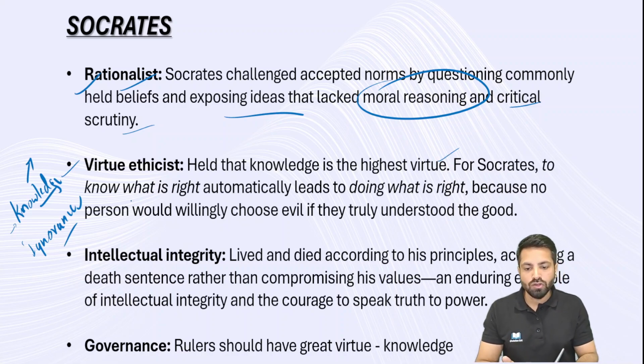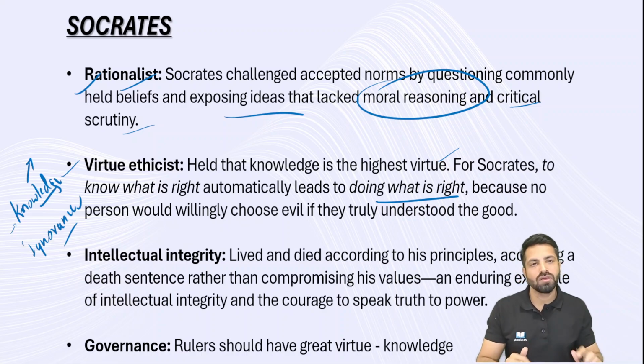For Socrates, to know what is right automatically leads to doing what is right. So if I know what is right, then I'm going to do what is right. My actions, my decisions are going to be positive. I know that this is the right thing, so eventually I do the right thing. If I know this is something wrong, eventually I'm not going to do that. I know that this is unethical and immoral, I'm not going to do that. So here the important virtue is knowledge.